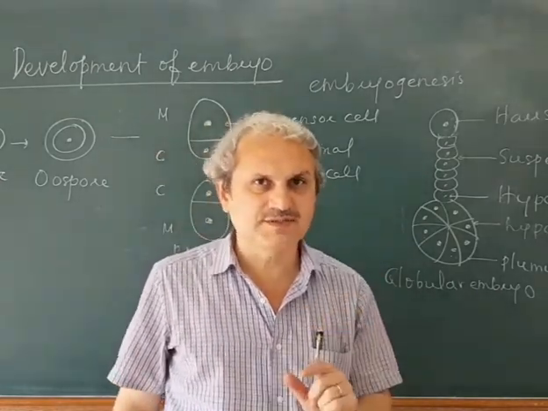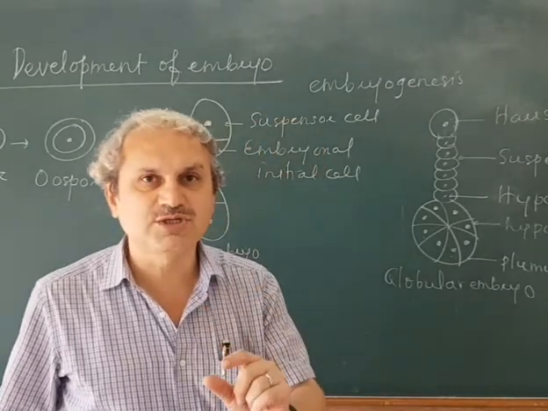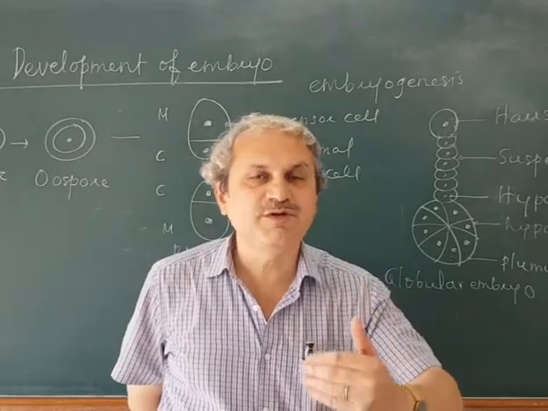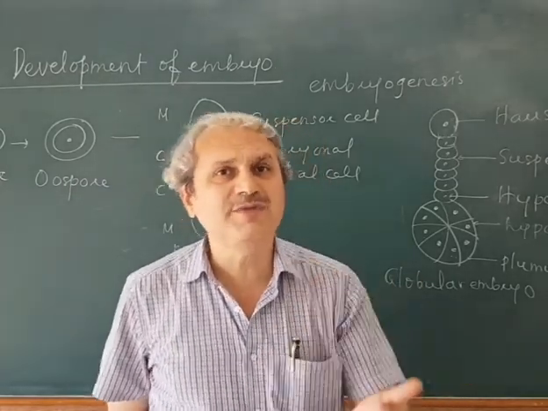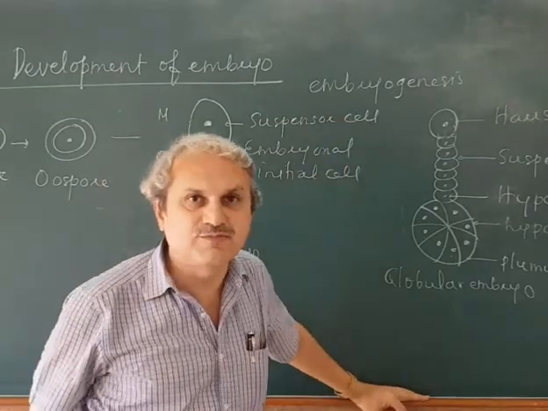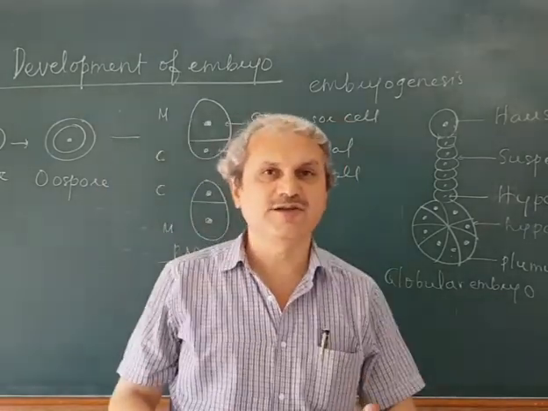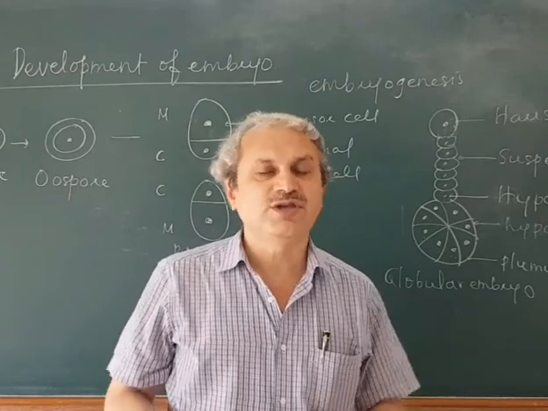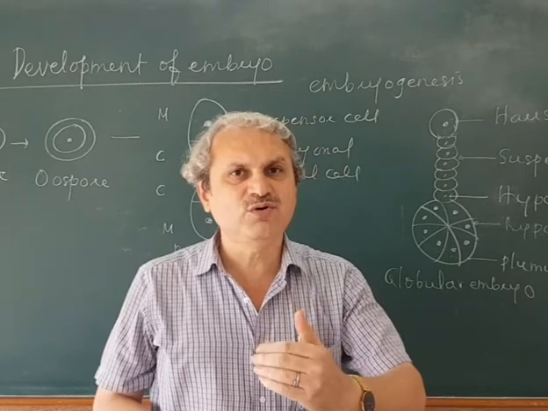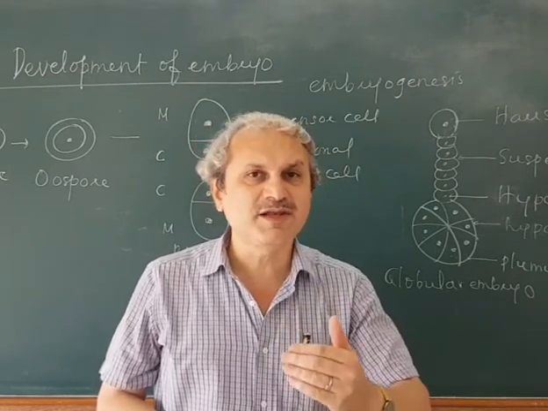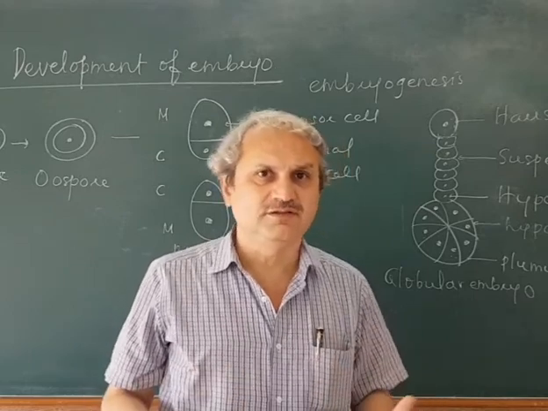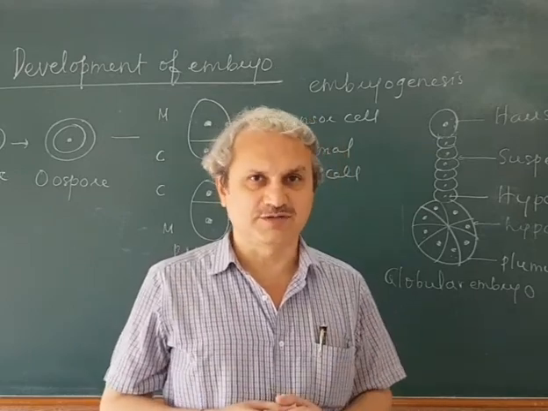The process of development of zygote into an embryo is called embryogenesis. This embryo is formed towards the micropylar end of an embryo sac just after the formation of an endosperm.